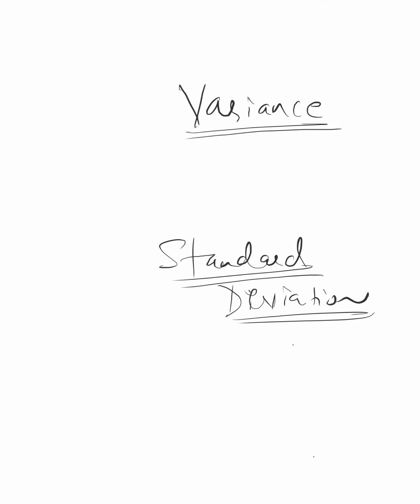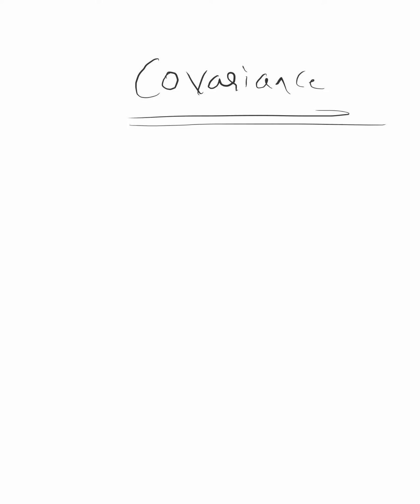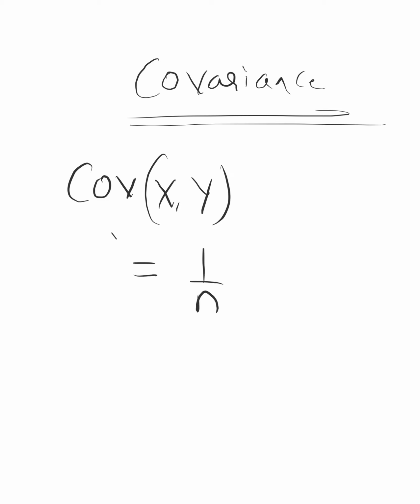Now, I just want to tell you what the covariance formula is. This term is there, so directly I'll tell you the formula. The covariance formula is written as COV of the two variables x and y. Just now I told you what two variables are. So 1 upon the total number of observations.